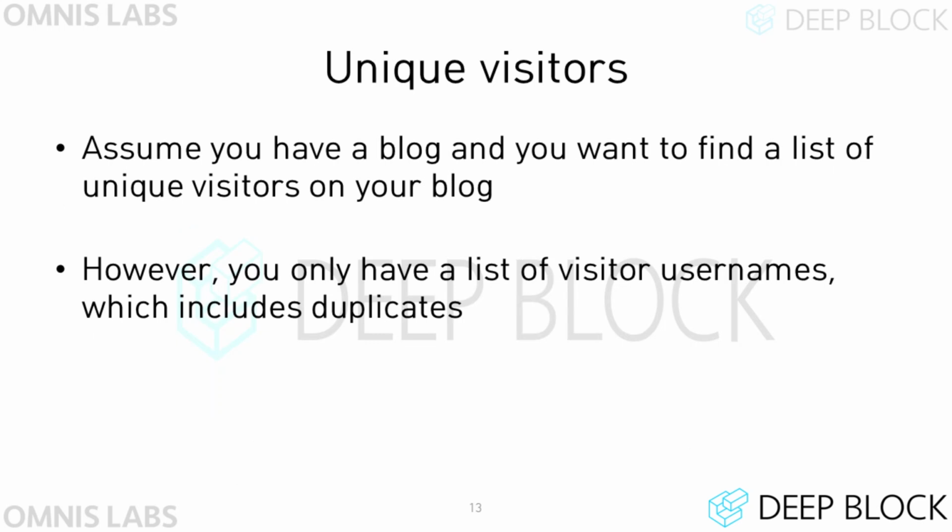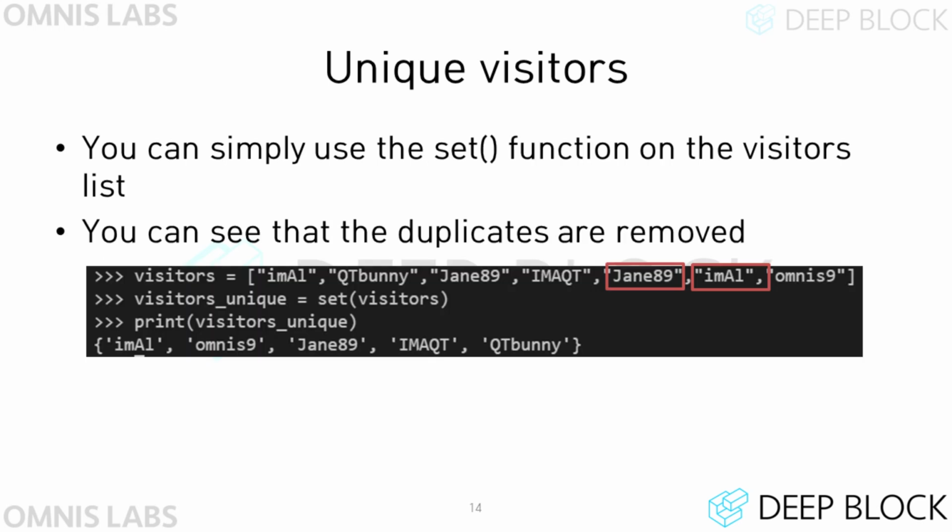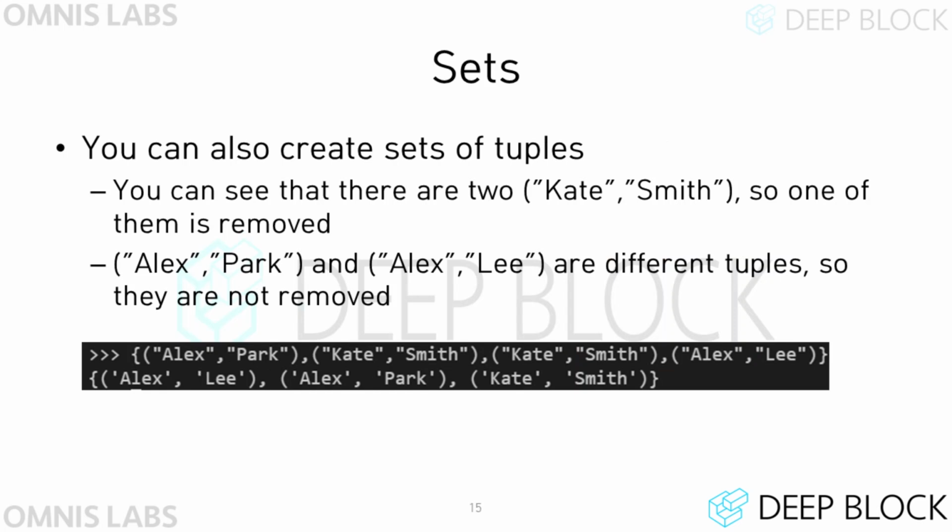Let's say you have a blog, and we want to identify unique visitors to this blog. Assuming that we have a Python list data of usernames of all visitors, let's think about how to exclude duplicate usernames. The easiest way is to put the visitor list data into the set function. This gives us a set of unique usernames. A set can contain a variety of data, and a tuple can also be put into a set. For example, if you put a duplicate tuple value into a set as shown in the slide, only one of this value exists in the set.